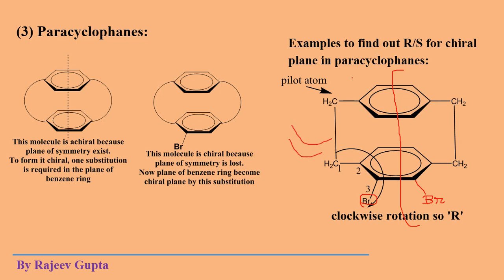So it is not an example of a chiral plane. Okay, this is not an example of a chiral plane, and we cannot assign R or S for this. So it should be remembered that the bromine or substituent addition should be one, means the basic skeleton should be mono substituted. Okay, this is the main key point of these compounds.